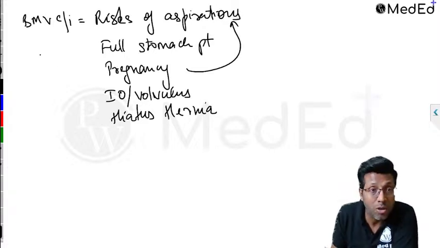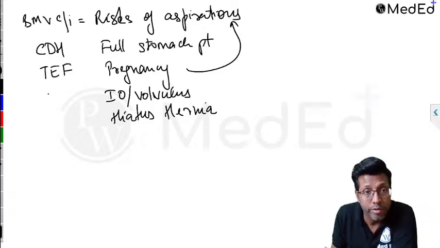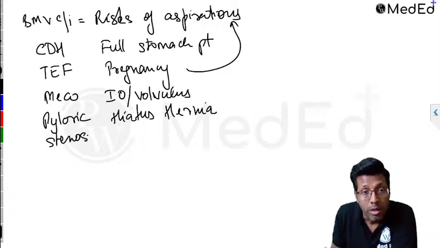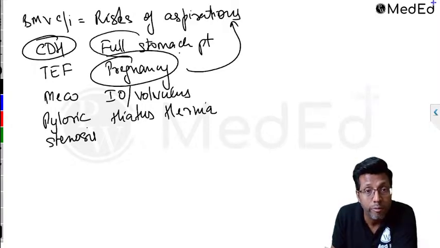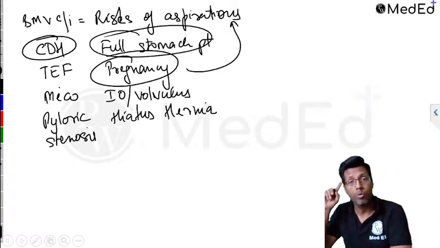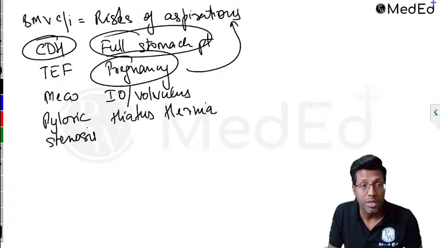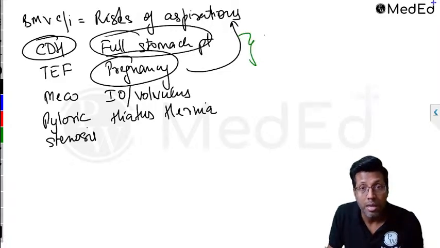Apart from that, congenital causes like congenital diaphragmatic hernia, tracheoesophageal fistula, meconium aspiration syndrome, and pyloric stenosis. इसमें से congenital diaphragmatic hernia, pregnancy, full stomach, ये बहुत बार एग्जाम्स में पूछा गया है. These are all risk of aspiration conditions where bag mask ventilation is contraindicated, right?